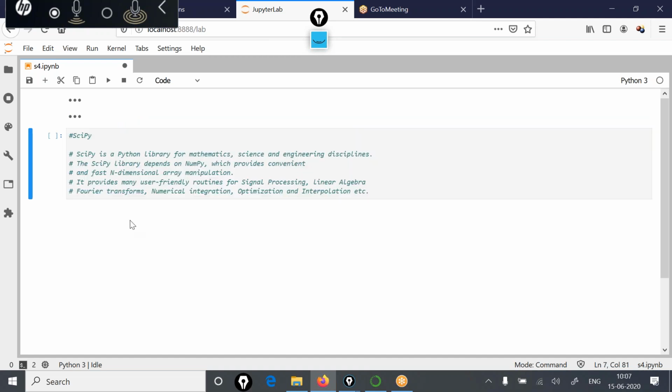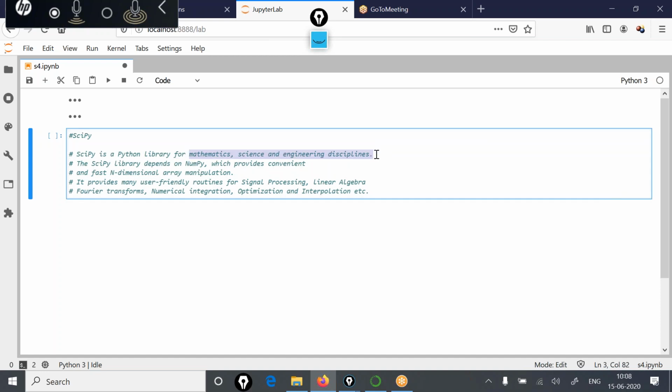And a little bit of introduction about SciPy also. In the second session, we will talk about SciPy modules. SciPy basically is a Python library for mathematics, science, and engineering disciplines. The SciPy library depends on NumPy, which provides convenient and fast n-dimensional array manipulation.